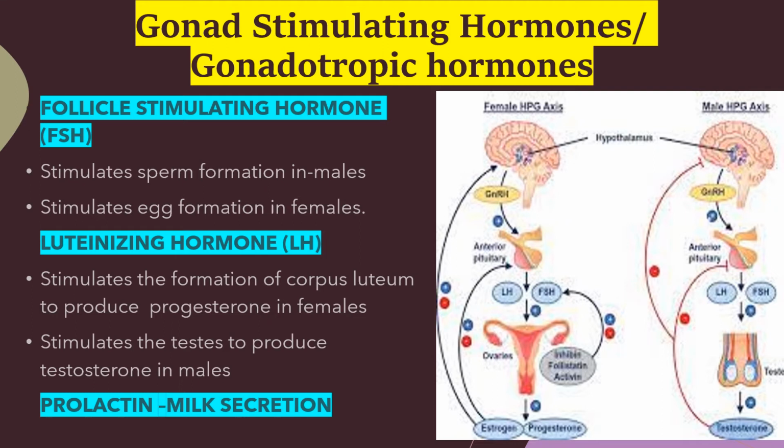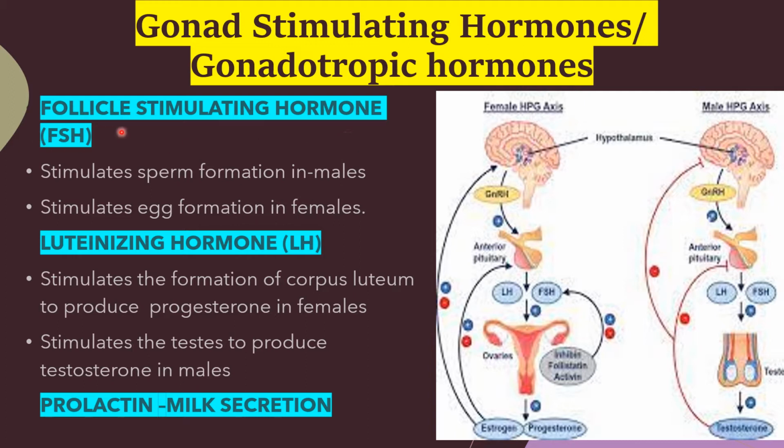Let us learn the different types of gonad stimulating hormones or gonadotropic hormones. Mainly there are three types of gonadotropic hormones. What is the major function of gonadotropic hormones? They regulate the activities of gonads, that is testes and ovaries.